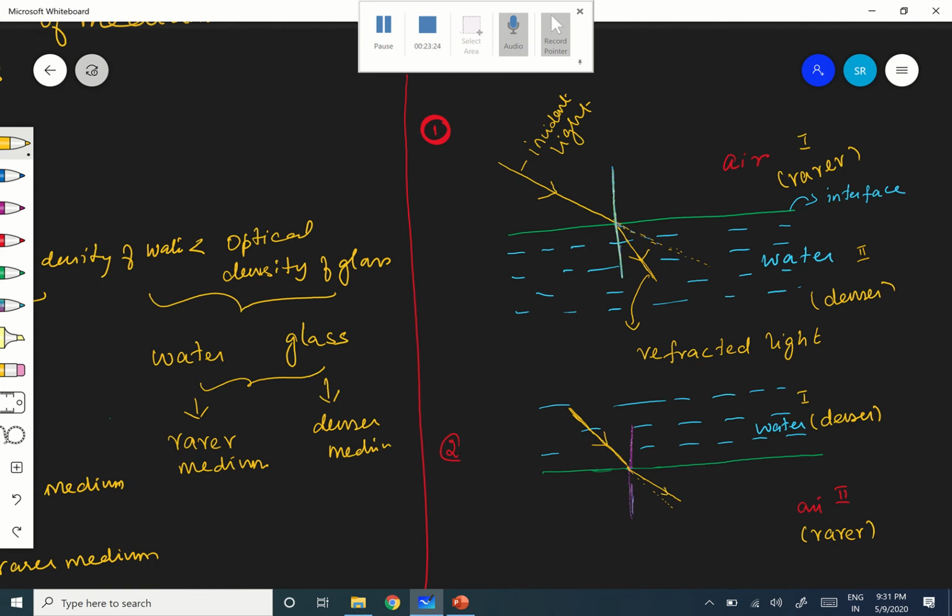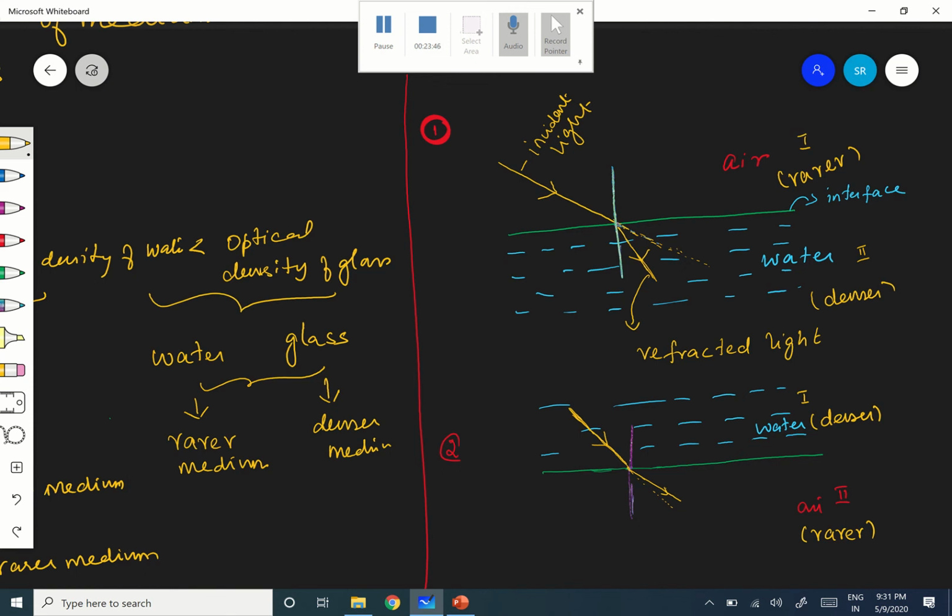Are you following? Here it is the actual path. In the first case, the yellow dotted line is the actual path, but after the interface it won't follow the same straight line. It changes its path, and it bends towards the normal.